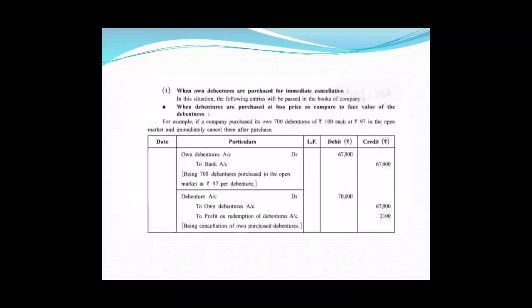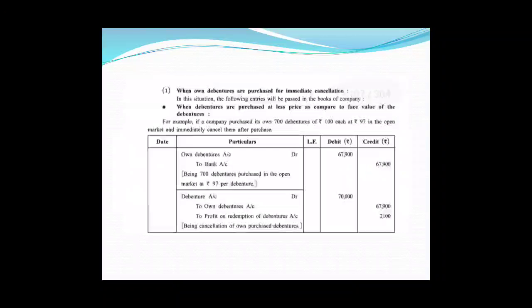So if there is any profit or loss on such debentures, here it is profit. If it is profit, then when the company cancels them, at that time the profit is credited to profit on redemption of debentures account, and later on it is written off. So here, own debentures account debit to profit on redemption of debentures account.